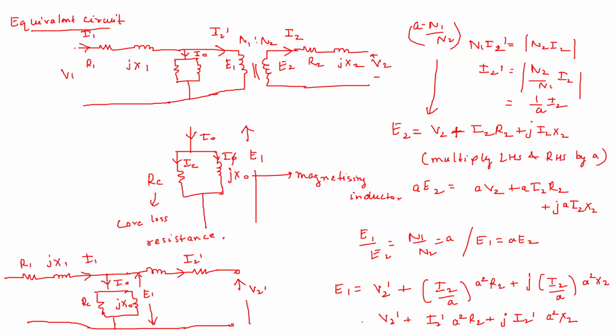Now you see between V2 dash and E1 there is one drop of I2 dash a square R2 plus j I2 dash a square X2. So this is a square X2, and this is a square R2. So when you transfer this R2 and jX2, you multiply it by the turns ratio square. That is why this turns ratio square comes. So that is how you refer it to the primary.